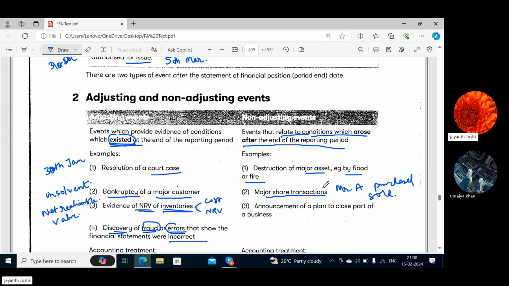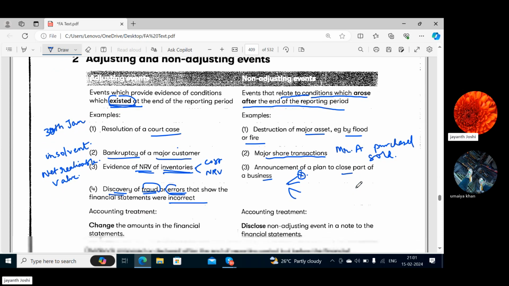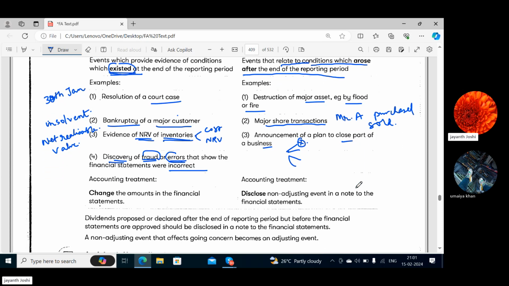That is also non-adjusting, because that has happened after the reporting period and has no link with the reporting period. Then comes announcement of a plan to close part of a business. Suppose the business is diversified, into various kinds of business activity. They have thought of shutting down one activity and have announced it, after the reporting period. That will also be termed a non-adjusting event.